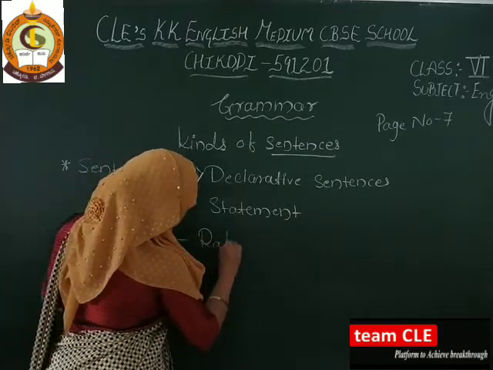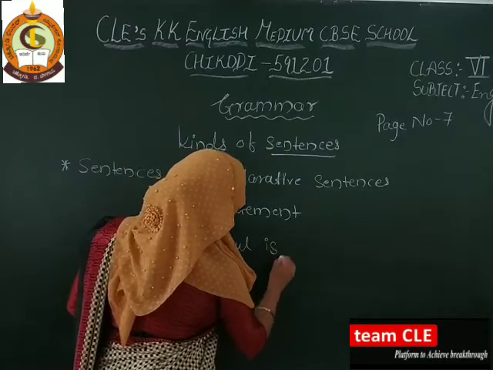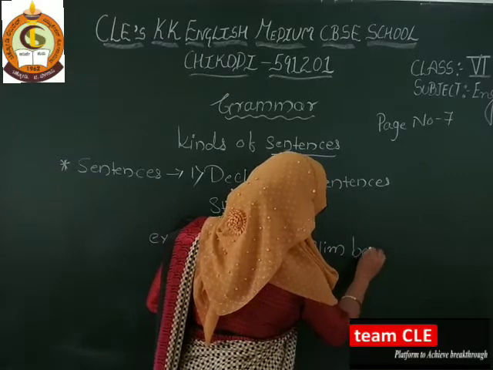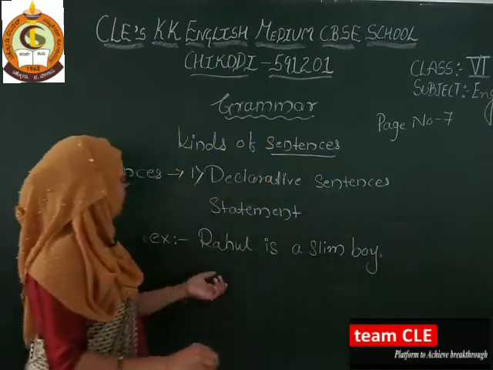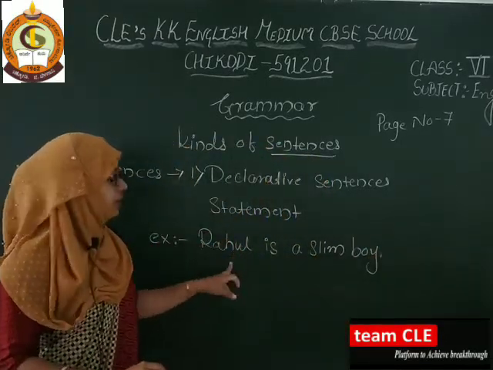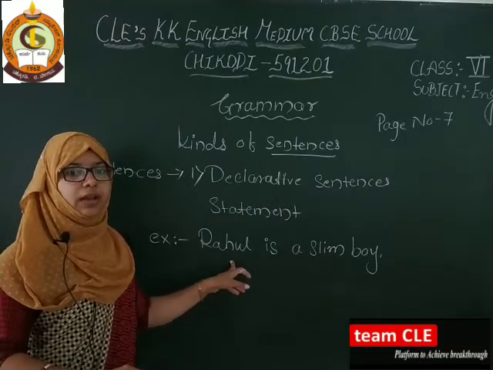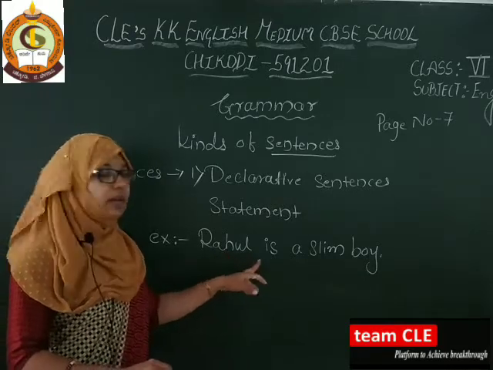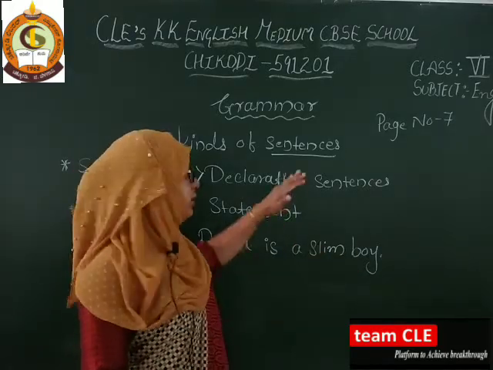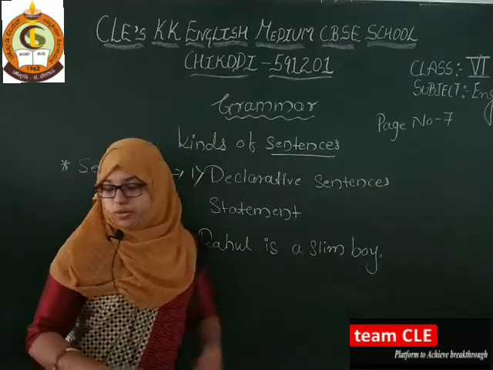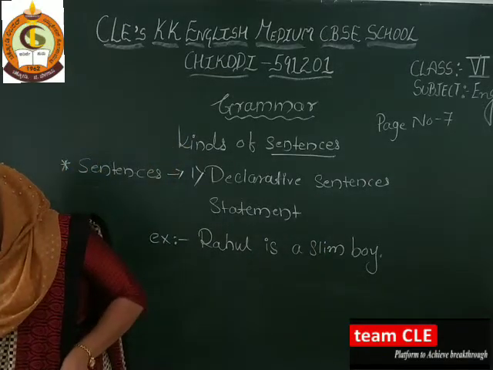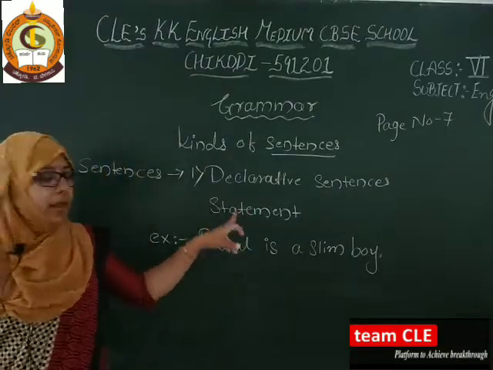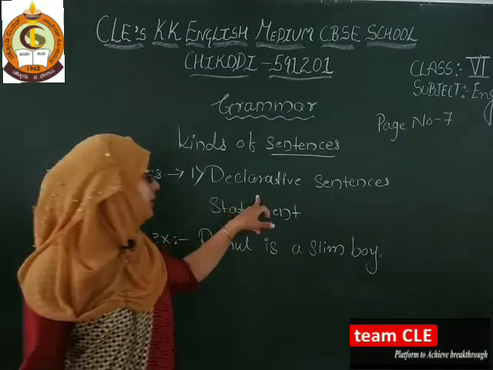Now, Rahul is a slim boy. So it is a straight statement. You can understand by reading this sentence that Rahul is a slim boy. So this is called a declarative sentence. So what do we have to write here? It is a straight statement. It helps to convey the message or idea.